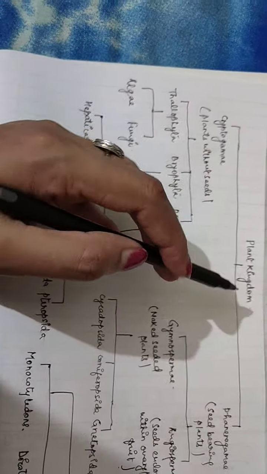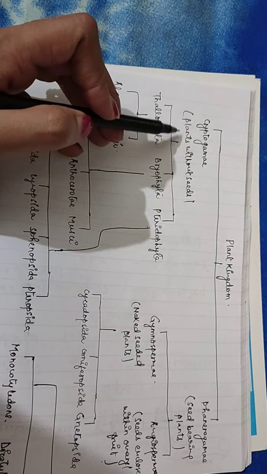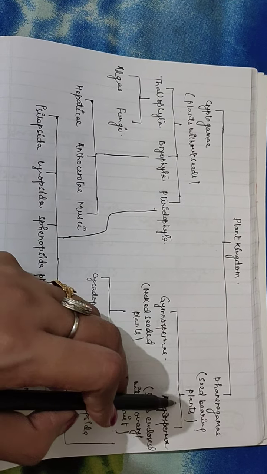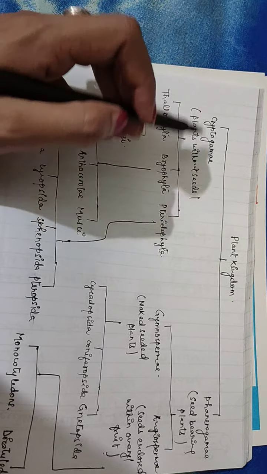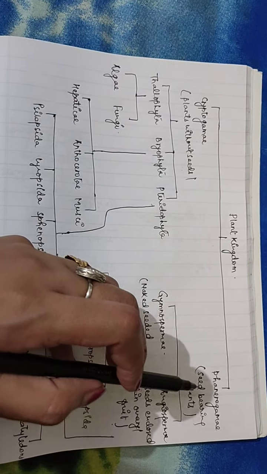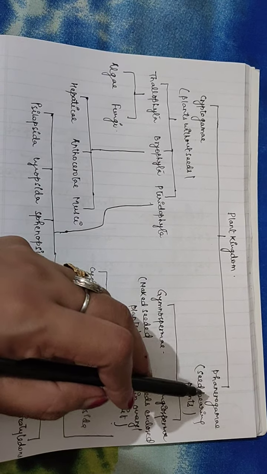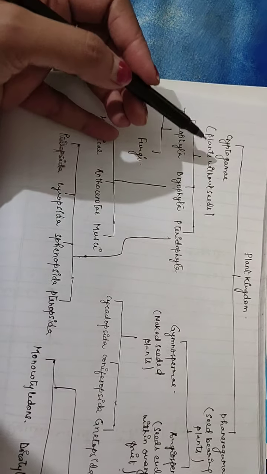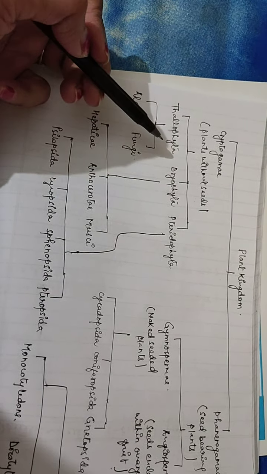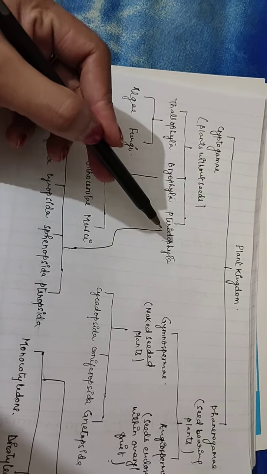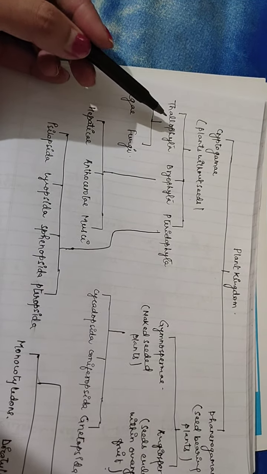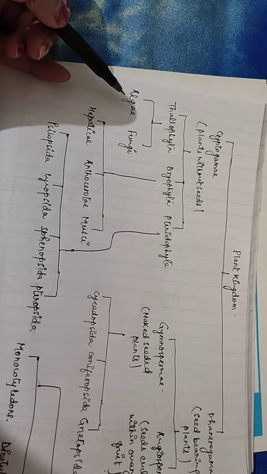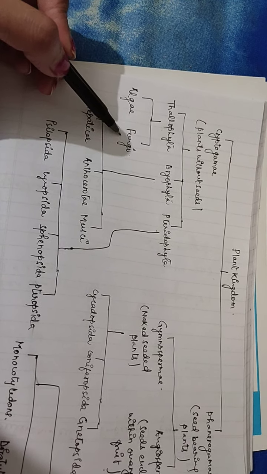So in plant kingdom there are two types of plants, which are plants without seeds and plants which are bearing seeds. Plants without seed are known as cryptogams or cryptogamy, and seed bearing plants are known as phanerogams or phanerogamy. These cryptogams are again three types: Thallophyta, Bryophyta and Pteridophyta. Thallophyta means their plant body is thallus like, and it has algae and fungi.